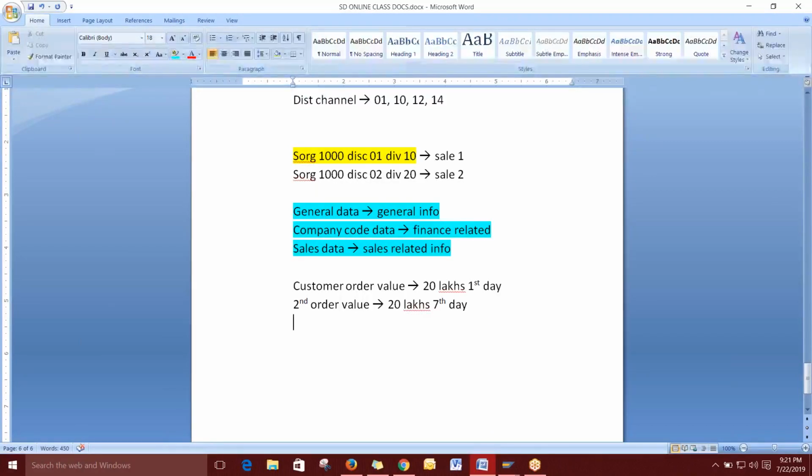Again, the third order has been given by the customer of 20 lakhs on the 15th day of the same month.